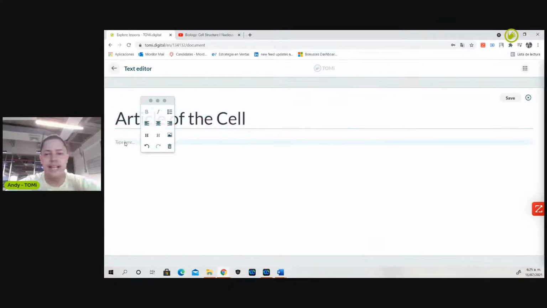And then I can take my PDF and copy paste all the content that I have in my PDF or my Word document. So in this case, just for the time purposes of the class, I'll just put here: the cell structure is composed by blah blah blah blah blah.